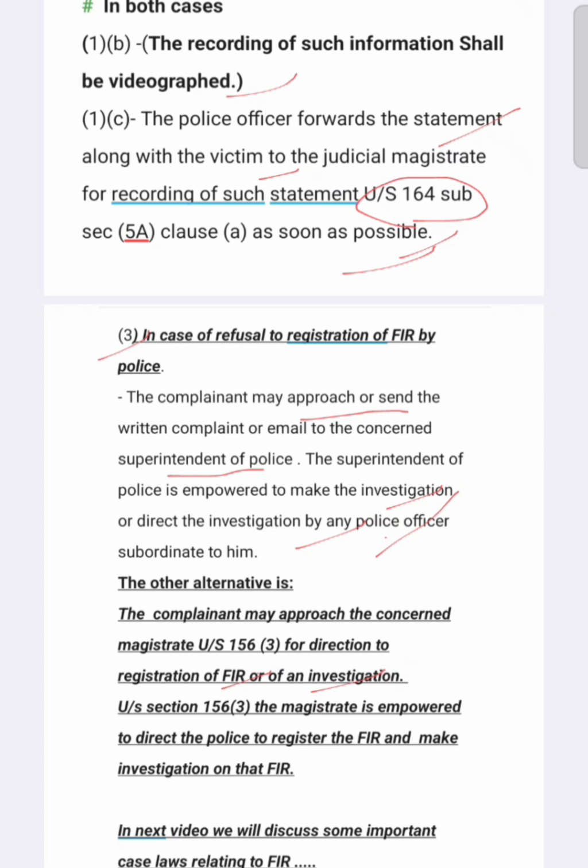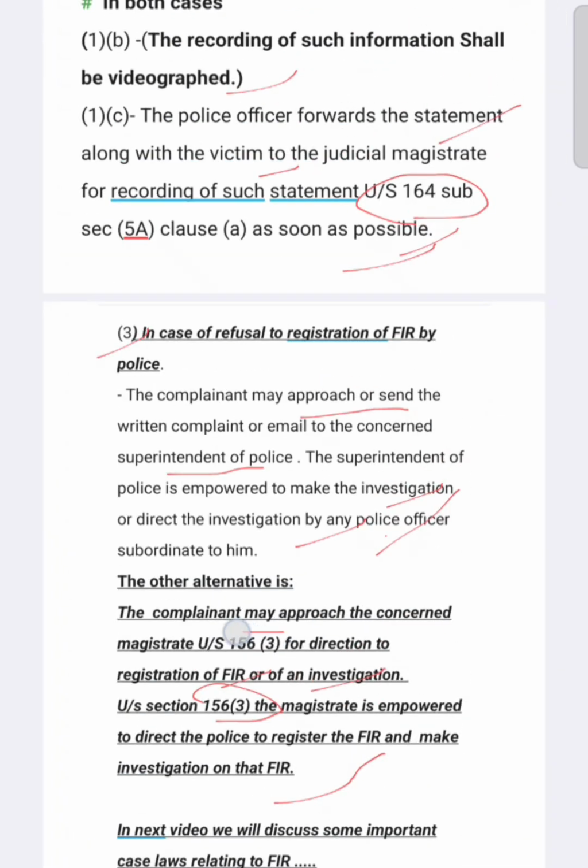Under section 156 subsection 3, the magistrate is empowered to direct the police to register the FIR and investigate on that FIR. Section 156 subsection 3 is very important, as it grants a special safeguard to the victim or informant or complainant who wants to lodge the FIR.